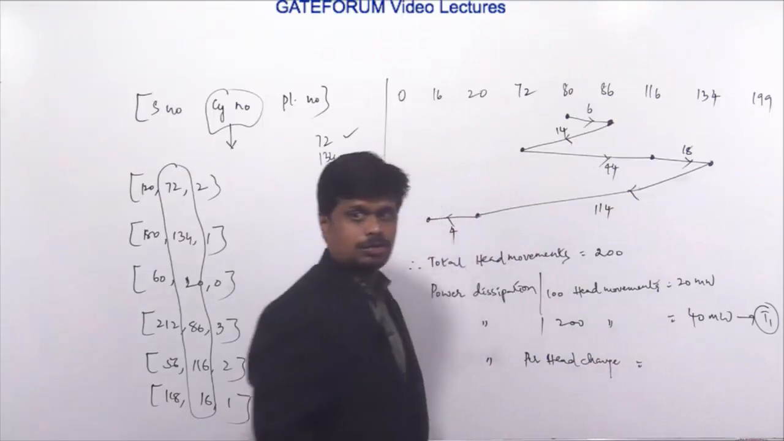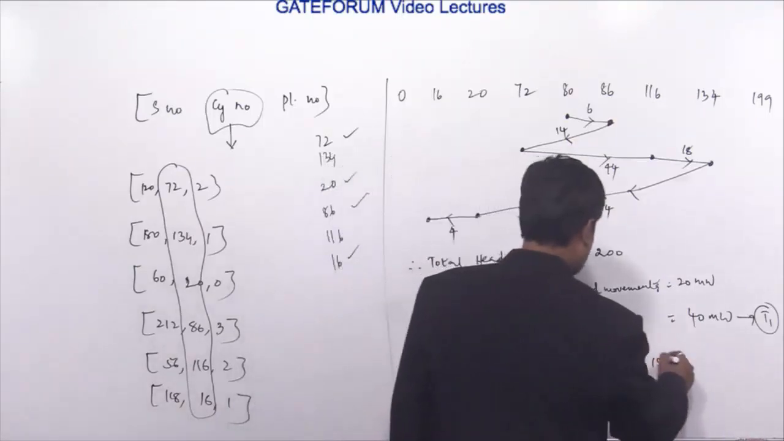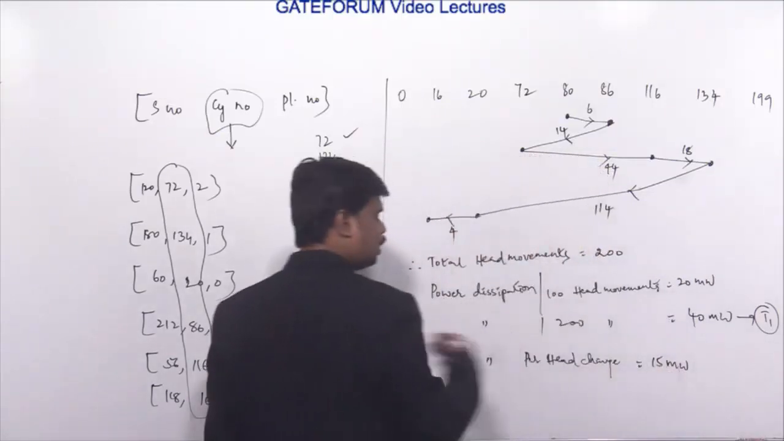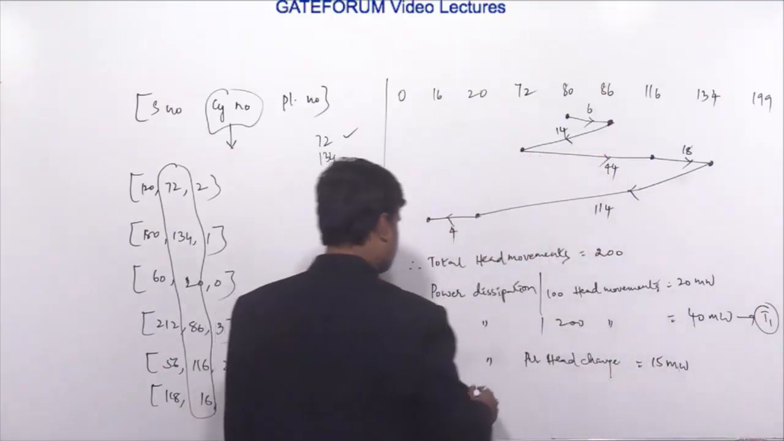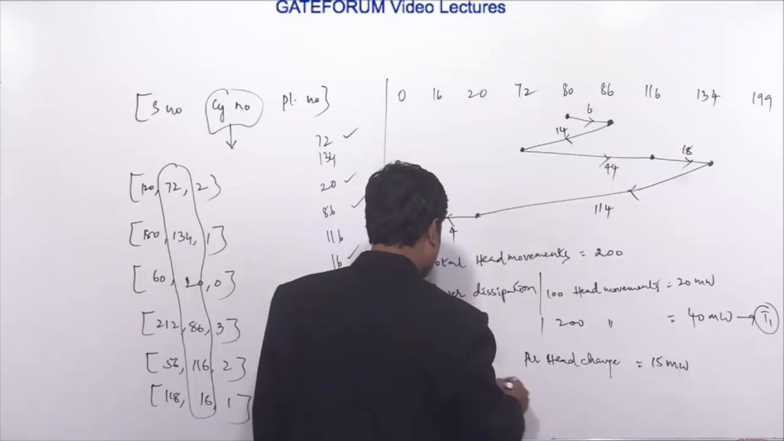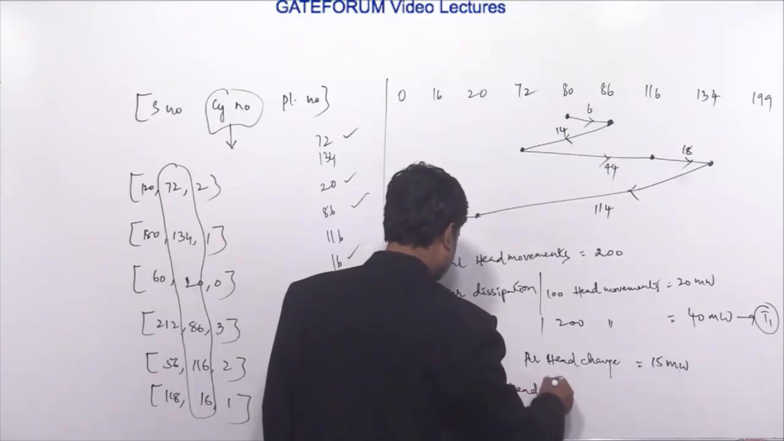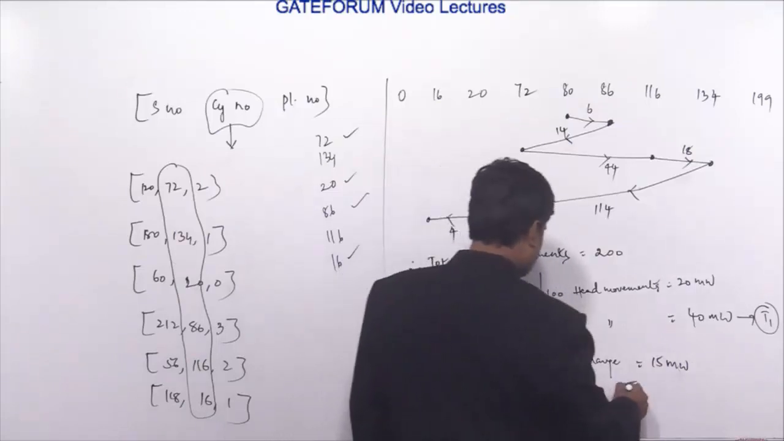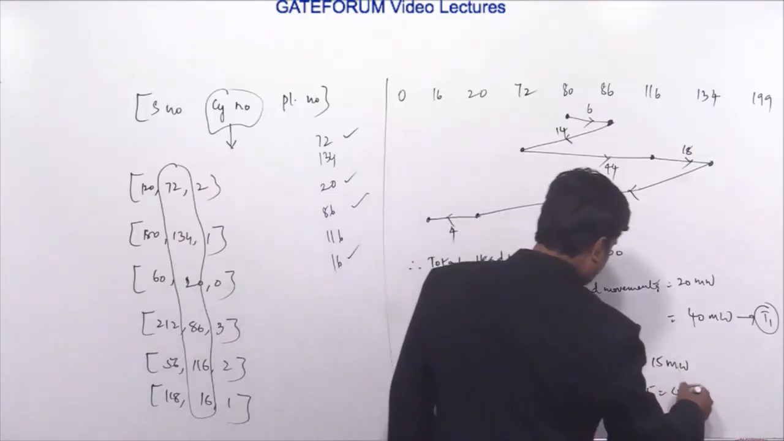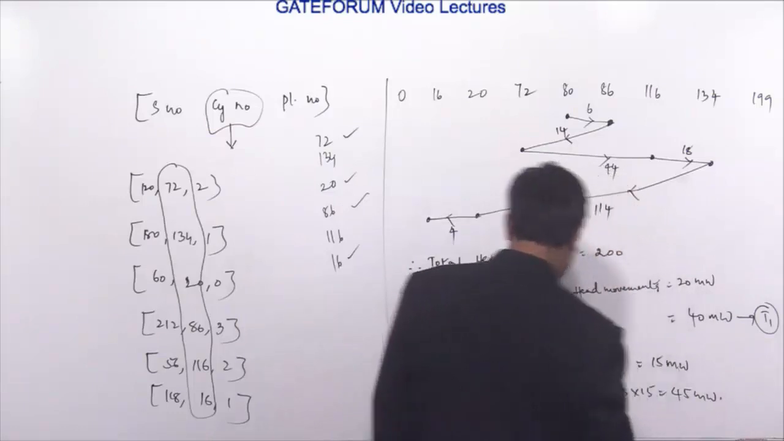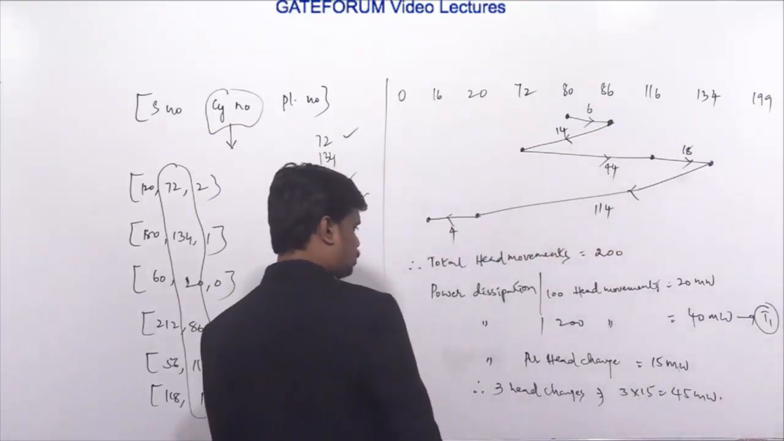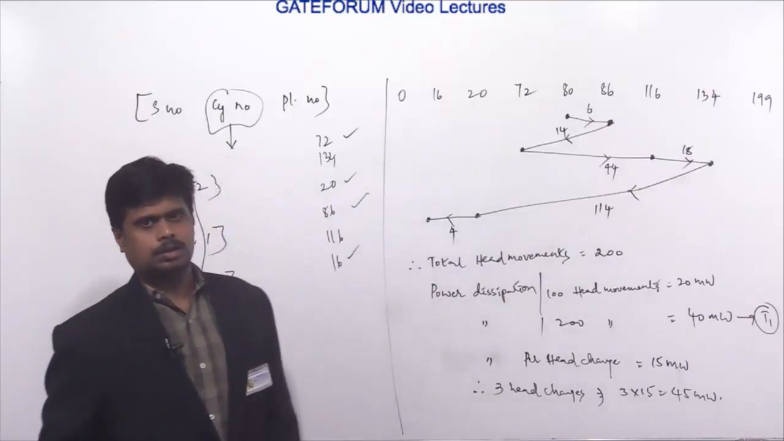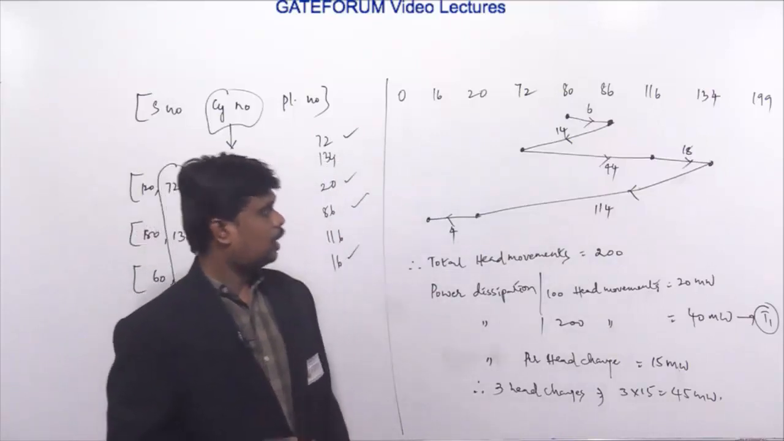Per head change, it is given that 15 milliwatts. But how many head changes do we have? 3 head changes. So 3 into 15, which is 45 milliwatts. So 45 milliwatts of power dissipation is there for 3 times of head direction change.